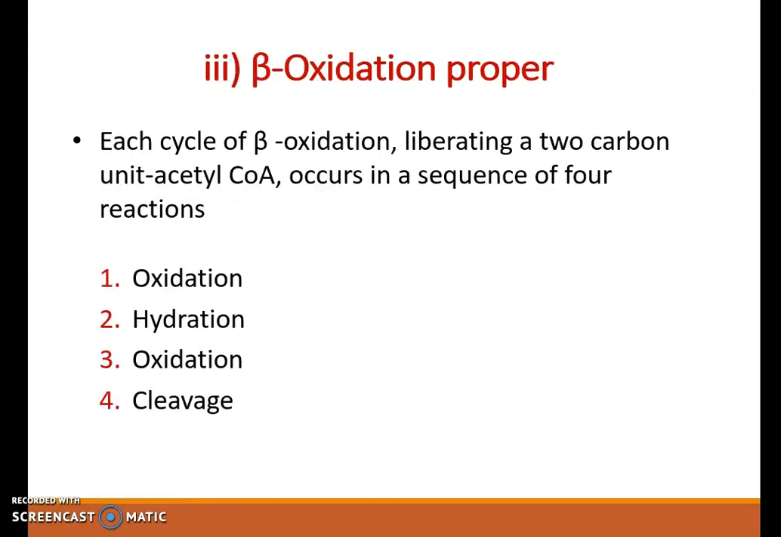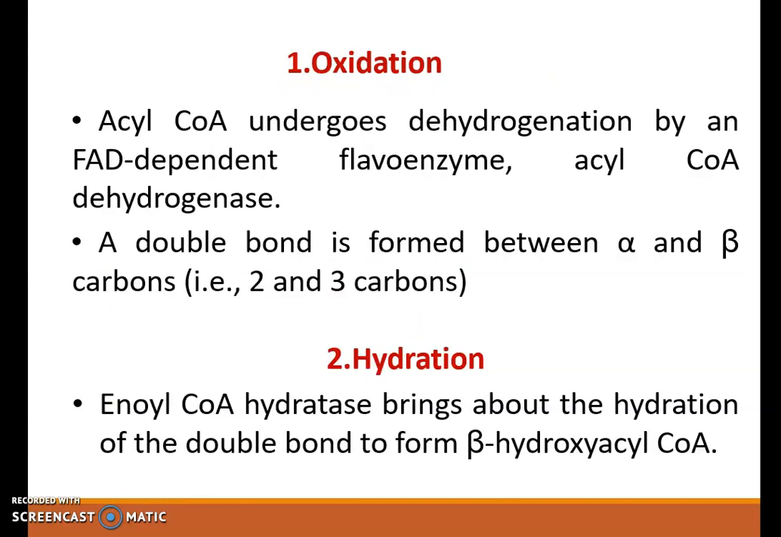Third is beta oxidation proper, that is oxidation of the beta carbon in the fatty acid. So each cycle of beta oxidation liberates 2 carbon unit acetyl-CoA which occurs in the sequence of 4 reactions: oxidation, hydration, again oxidation and cleavage.